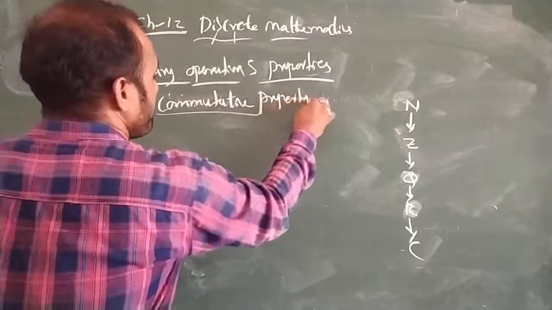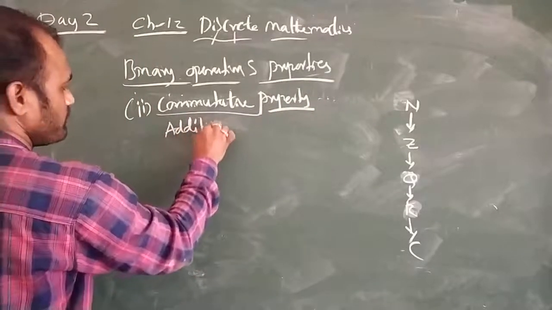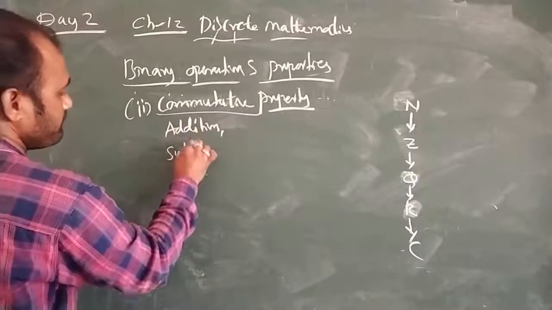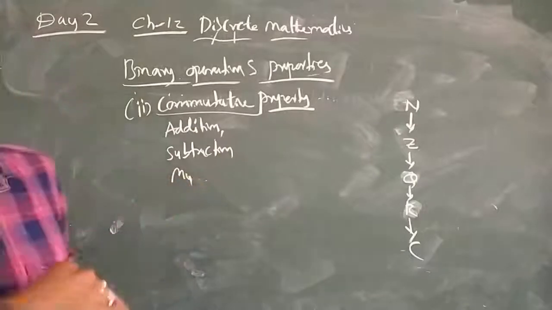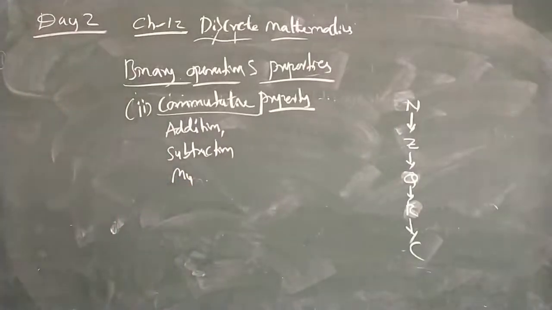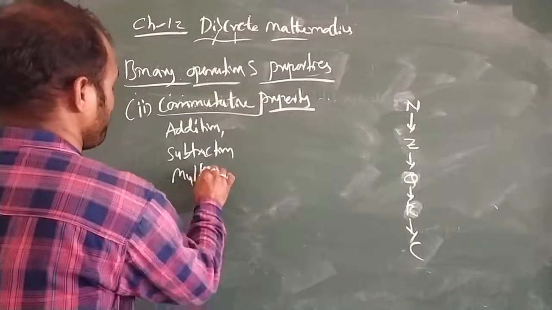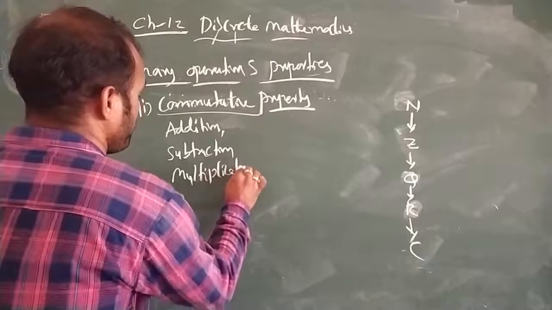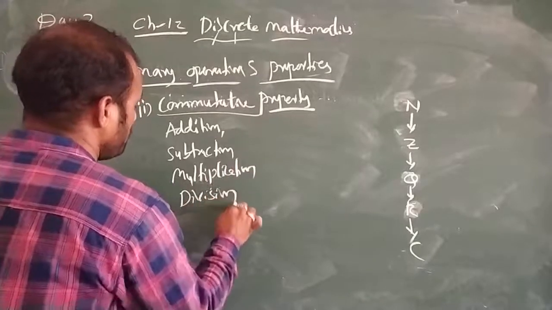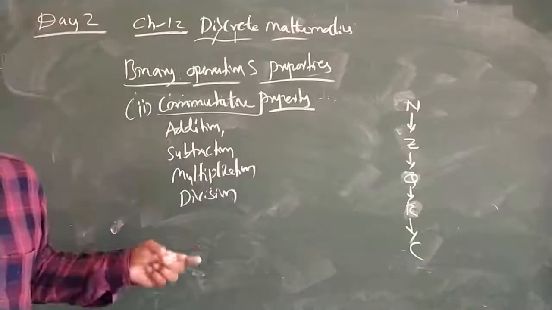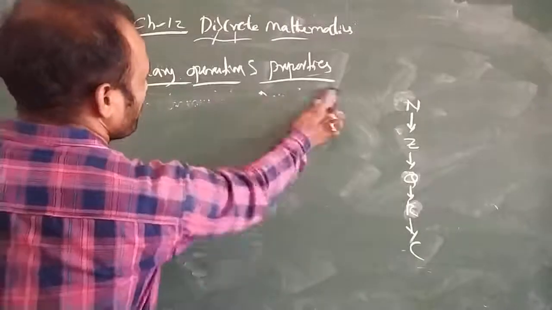If I am talking about the commutative property for addition, and subtraction, and multiplication, and division. So let us see about these four based on the commutative property and associative property. Also, by using a table we will understand it in a better way.